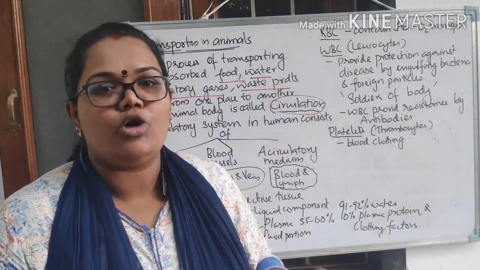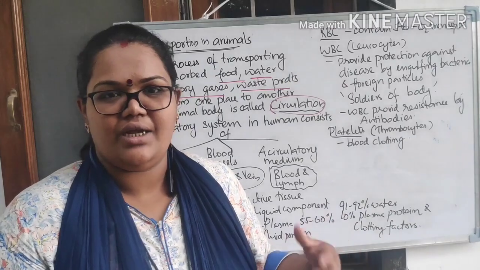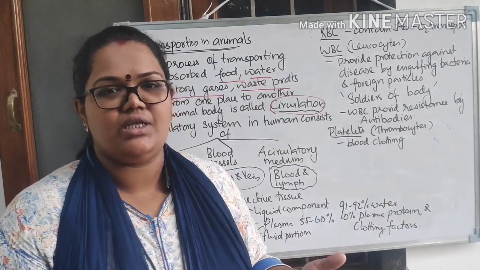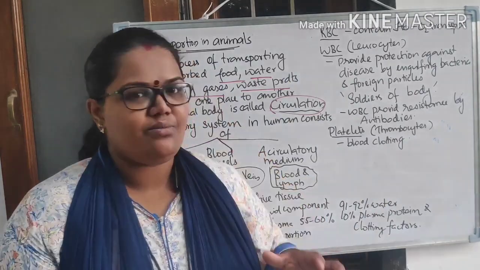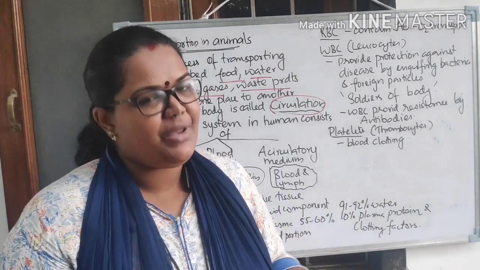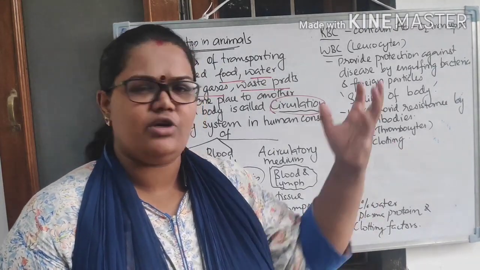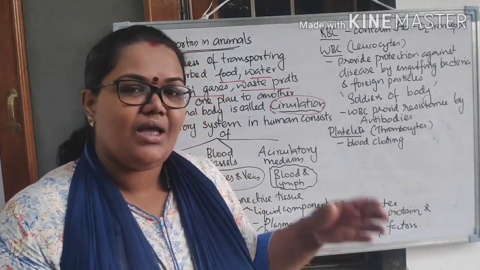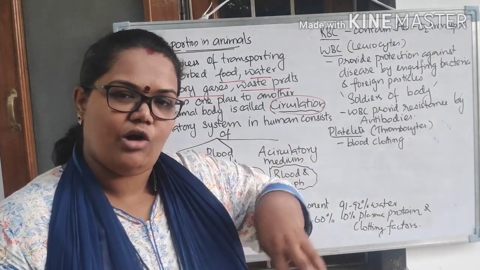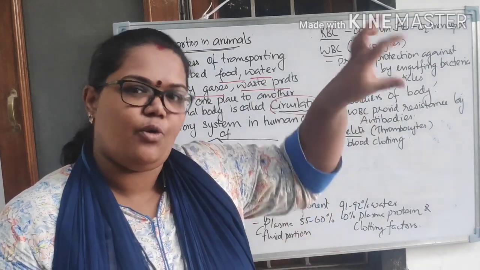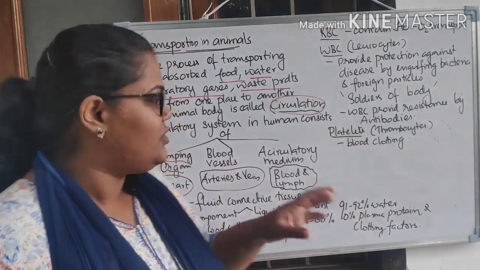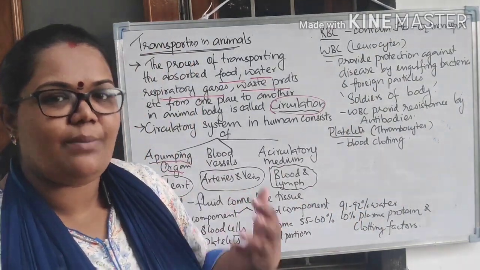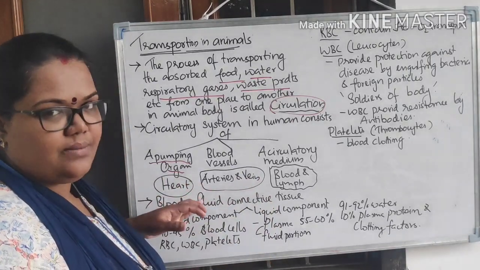So there must be a motor. In every building, in every house, you can see there will be a motor. That motor pumps the water to the fourth floor, to different floors, through pipes, transporting it from one place to another. Here we also have a pumping organ, called the heart.